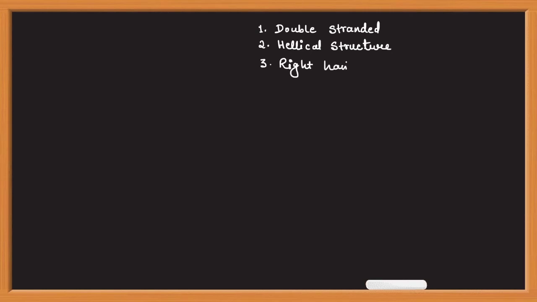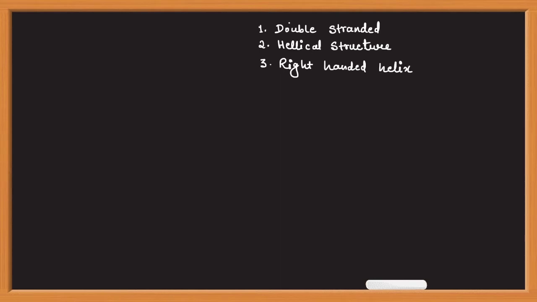So DNA is a double-stranded structure. It is double-stranded, and both the strands are present in helical form. It is a helical structure. This helical structure is present as a right-handed helix. You must be familiar with the thumb rule of right-handed and left-handed helix.